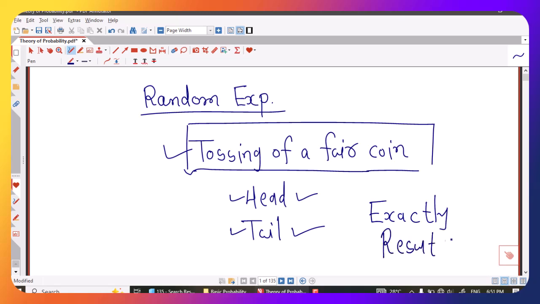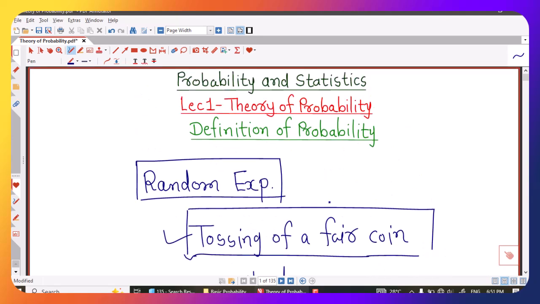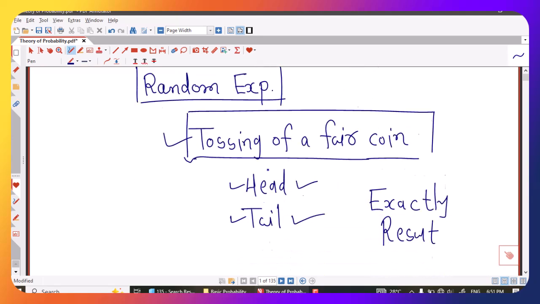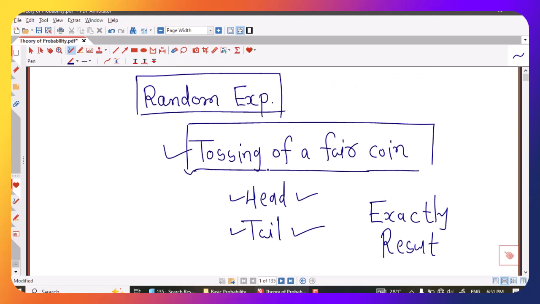We don't know the exact result of the experiment, but we know all possible results of the experiment. So that type of experiment is called random experiment, and we are going to consider random experiment in the definition of probability. So the random experiment is that type of experiment whose all possible outcomes or results are known in advance, but exactly which outcome will occur is not known in advance.